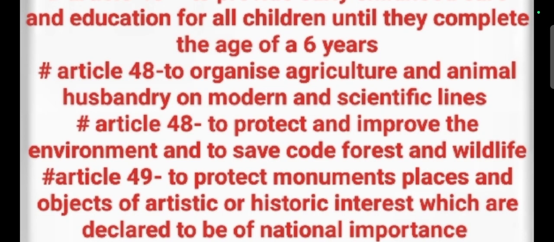Next is Article 48, to organize agriculture and animal husbandry on modern and scientific lines. Under this article, all the states shall take measures for preserving and improving the breed of cattle.